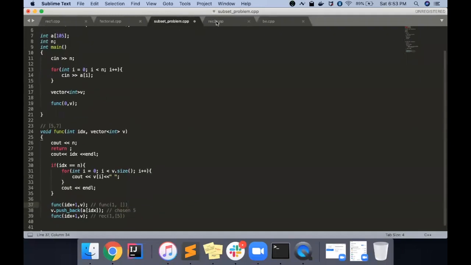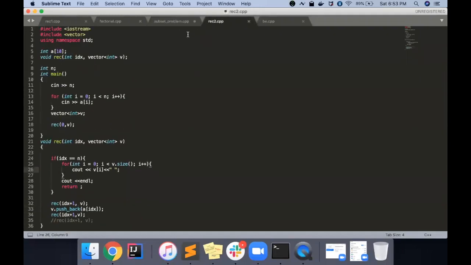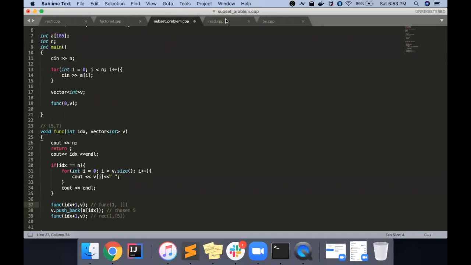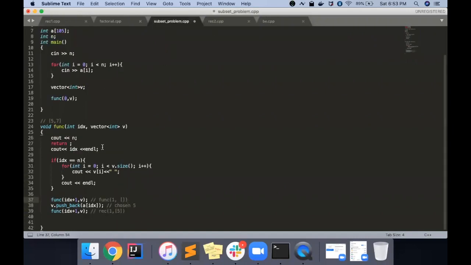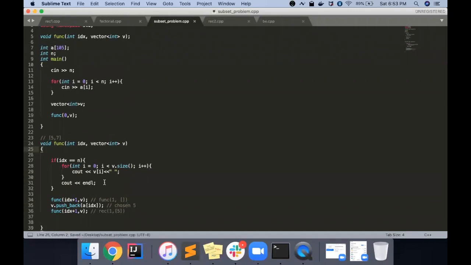Okay, return is there. Return is not there. Oh, okay. Inside the if, return is not there. So that's why we are getting an infinite loop, because we have not terminated anything. We just keep on going and going.